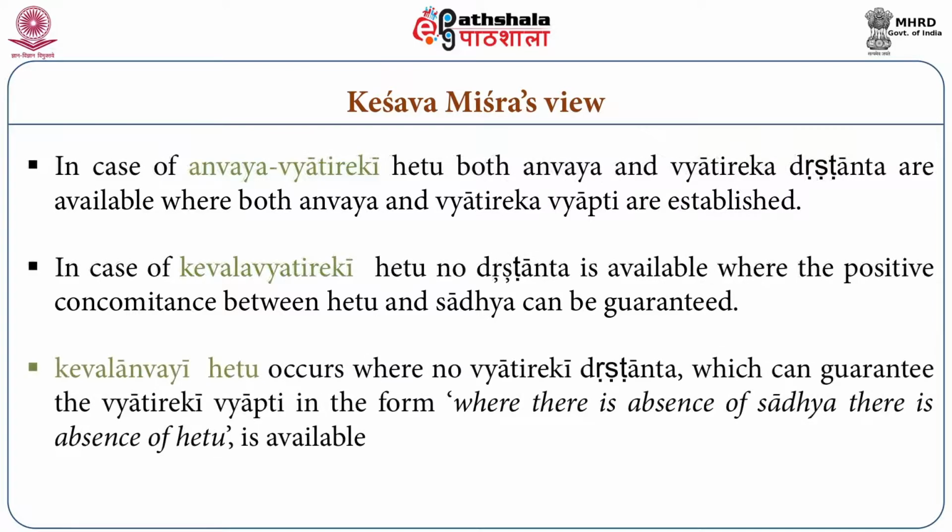And third, Keval Anvay Hetu occurs where no Vyatireki Drishtant is available which can guarantee the Vyatireki Vyapti, in the form that where there is the absence of sadhya, there is the absence of hetu. Hence, Keshav Mishra has established drishtant in these three types of inferences: Keval Anvay, Keval Vyatirek and Anvay Vyatirek.